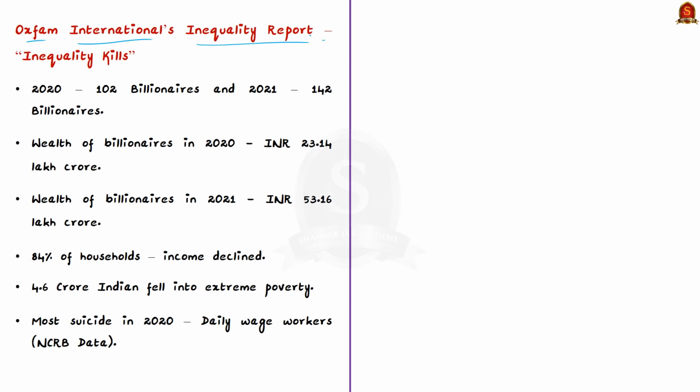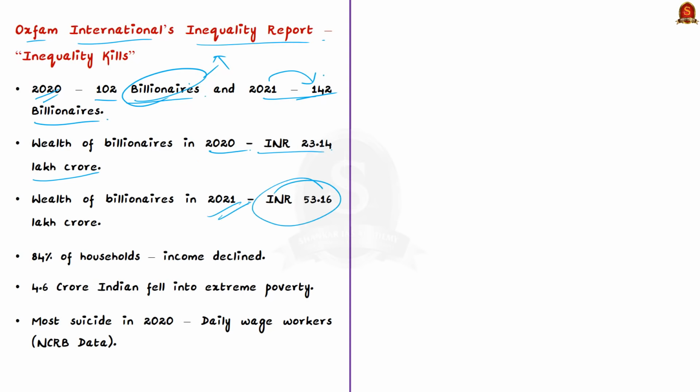We know that from mid-2020 to present, India as a whole has been facing so many economic hardships. But during the same period, the number of billionaires in India also increased. In 2020, there were 102 billionaires in India and this number increased to 142 in 2021. The collective wealth of the billionaires in India was rupees 23.14 lakh crore in 2020 and this number increased to rupees 53.16 lakh crore in 2021.